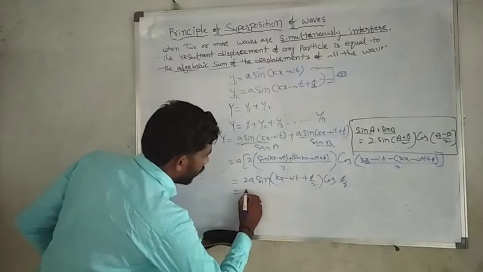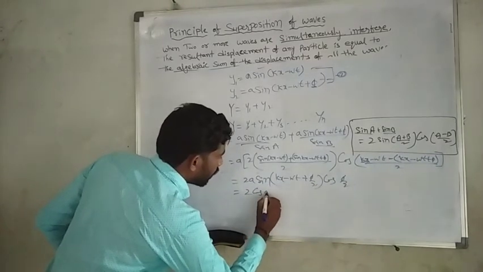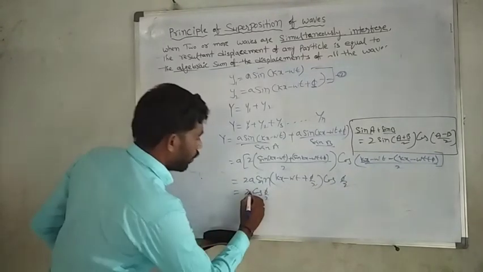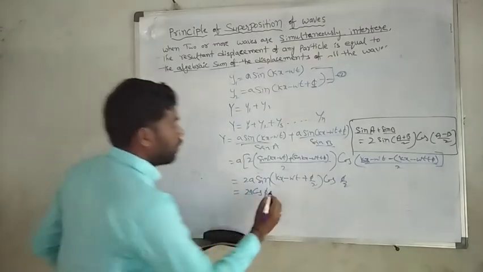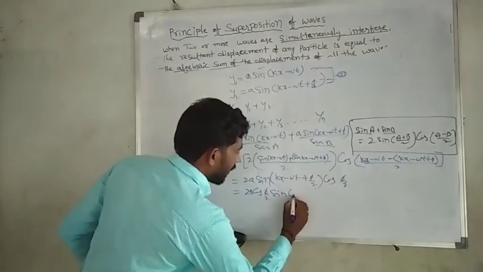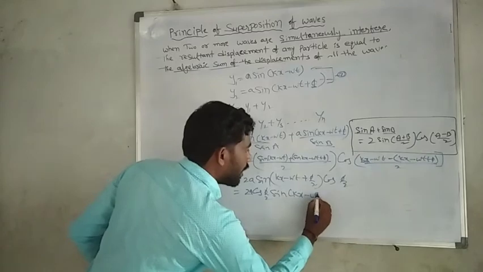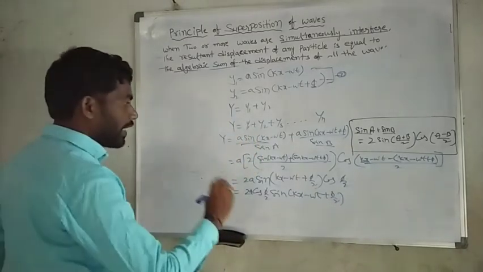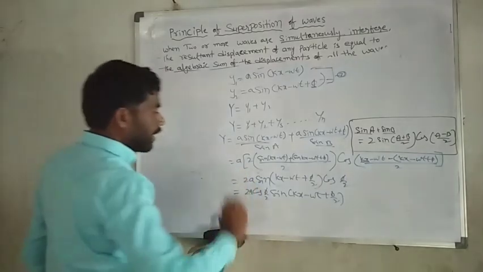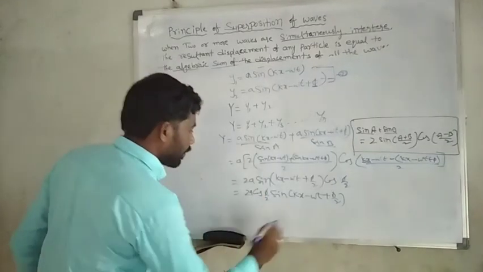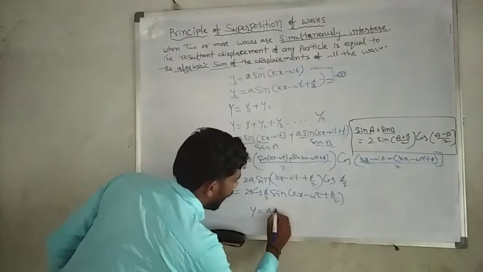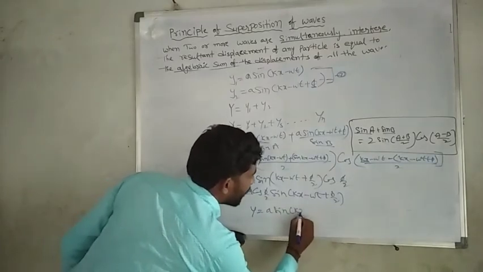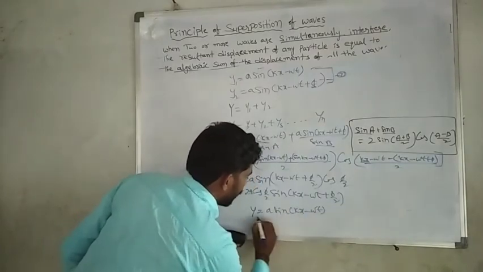So this is 2 cos(φ/2), giving 2a cos(φ/2) sin(kx − ωt + φ/2).